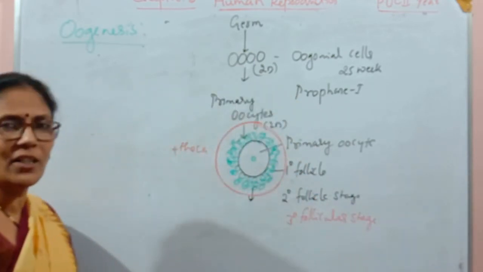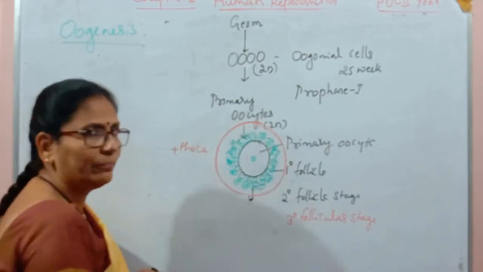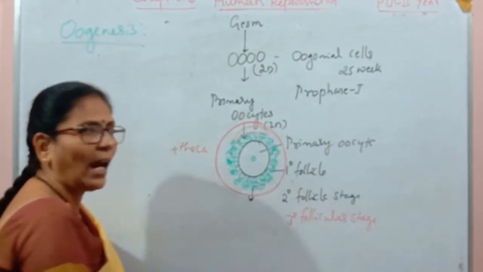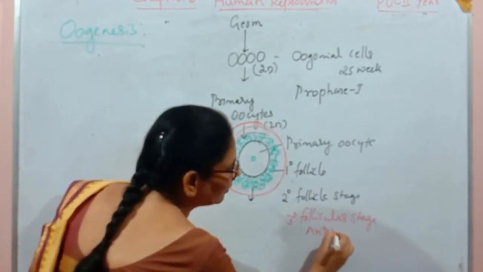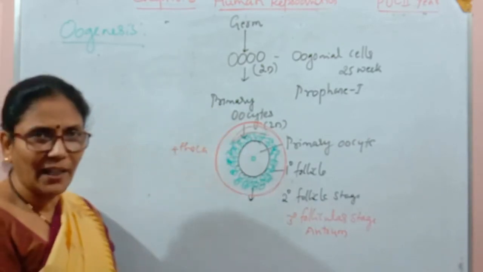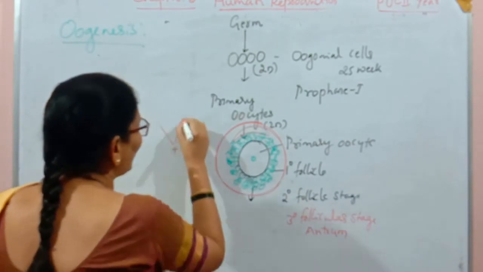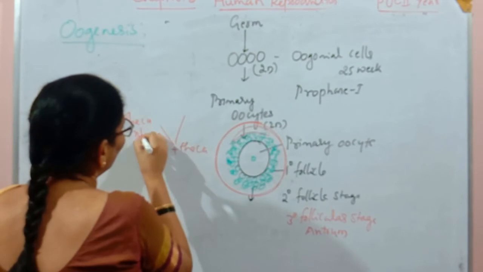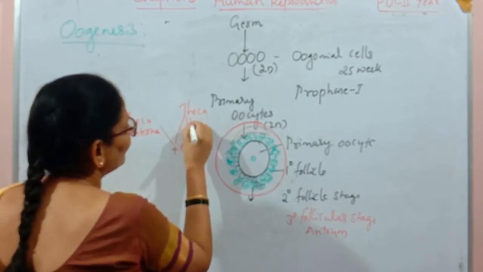During the tertiary follicle stage, what happens? There is a formation of antrum. The antrum is a cavity, and it forms within the theca layer, and also the theca layer is differentiating into outer theca externa and inner theca interna.